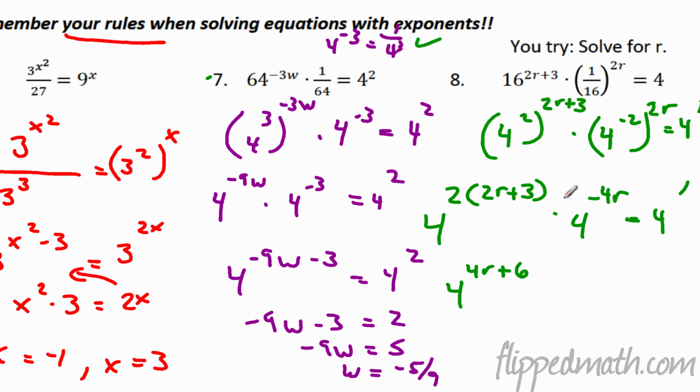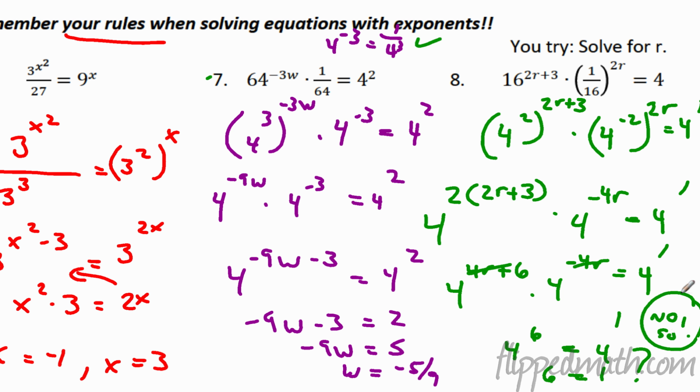And then, what do we get here? Times 4 to the -4r. I'm just going to write it out again. Hey, no reason. It's a brand new year. Take our time. Now the rule is you add these together. Well, the 4r and the -4r, they cancel out. What do we get? We get 4 to the 6 equal to 4 to the first. When is 4 to the 6 going to equal 4 to the first? That means 6 has got to equal 1. Say, what? No solution. Kelly did it again.